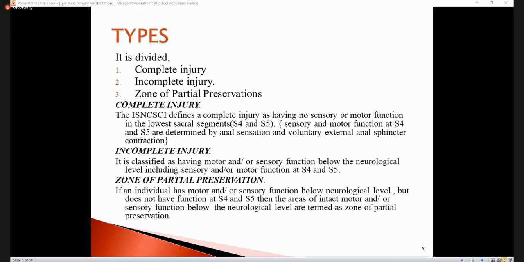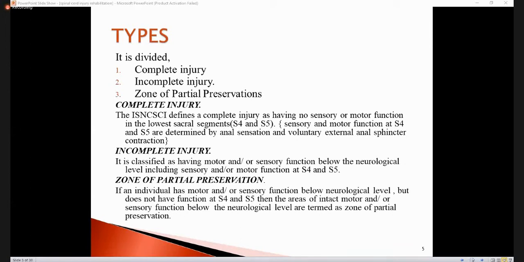There is one more classification, which is called the zone of partial preservation. It is defined as having motor and/or sensory function below the neurological level, but no motor or sensory function at the S4 and S5 sacral segments. So the area below the neurological level which has motor or sensory function is called the zone of partial preservation, though it doesn't have sacral innervation at S4 and S5.